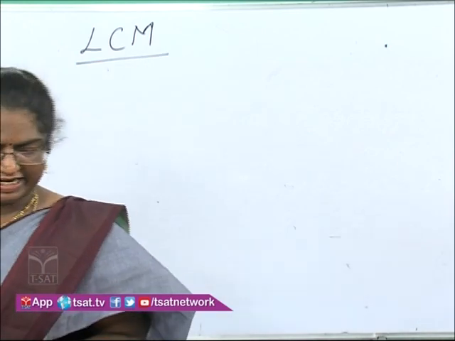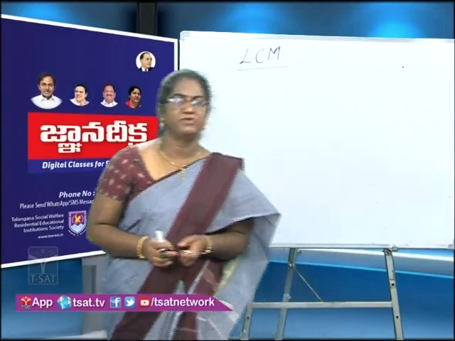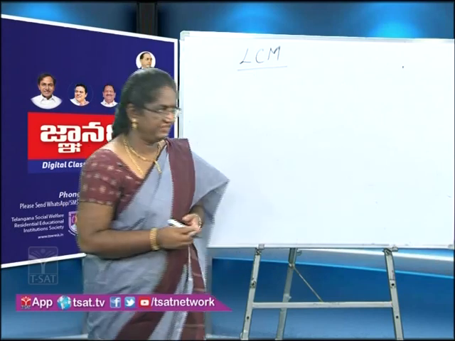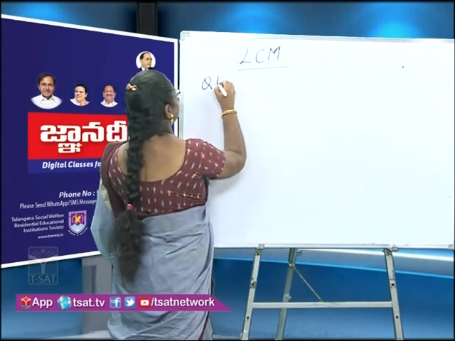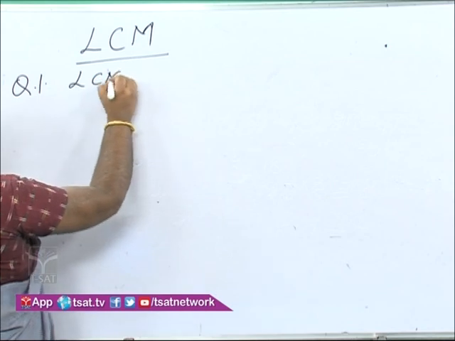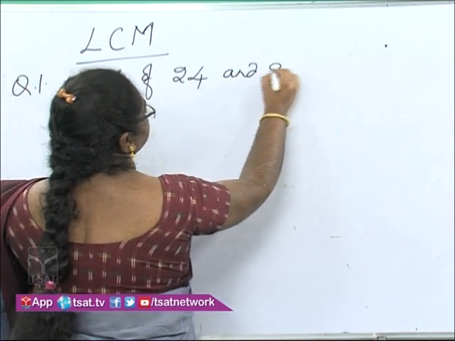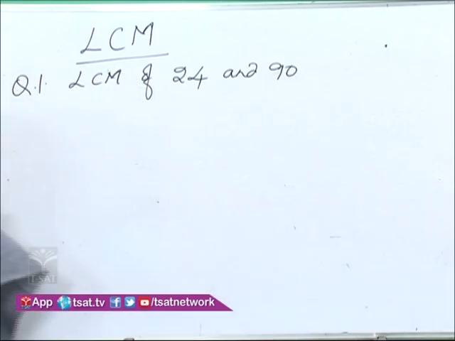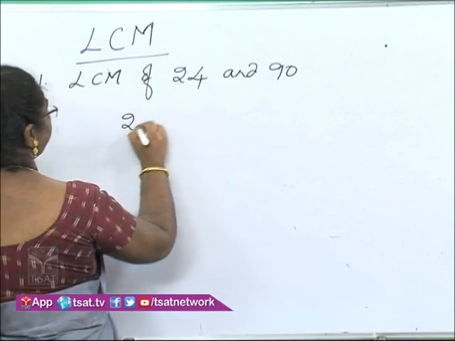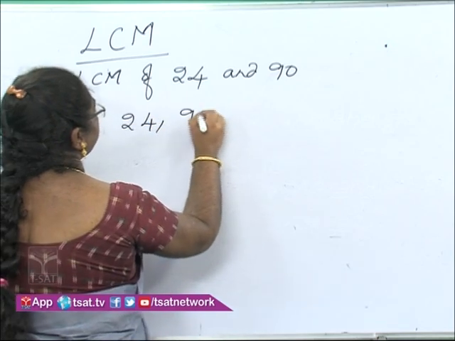So let us find out the LCM of two numbers, 24 and 90, using the division method. First we have to write down both the numbers side by side like this.